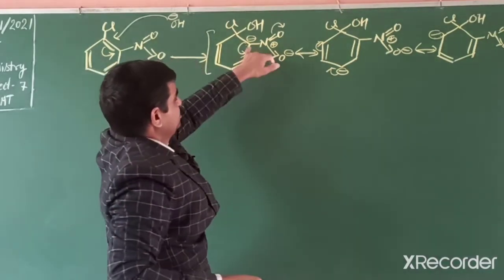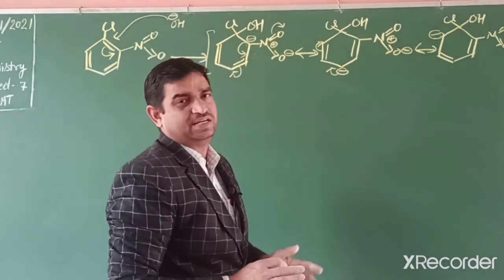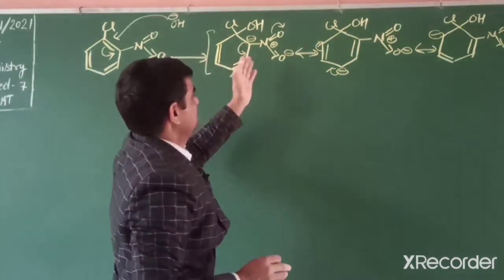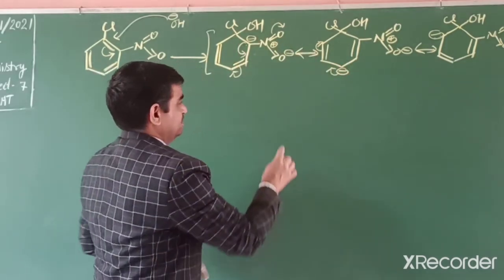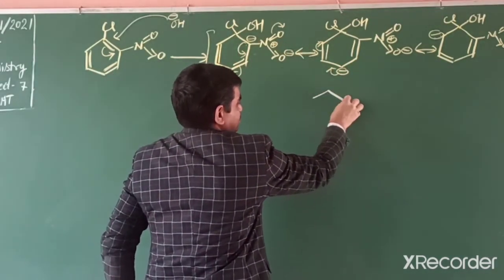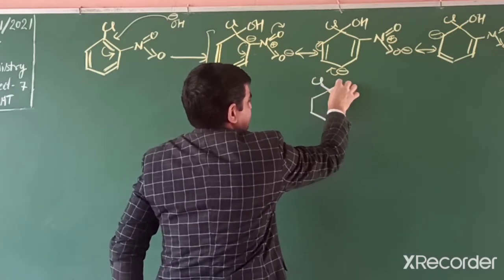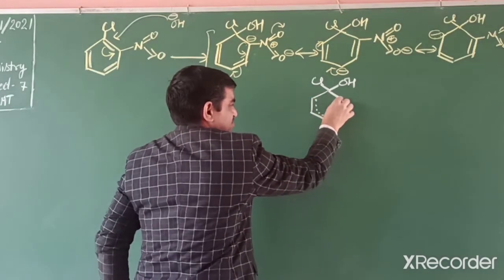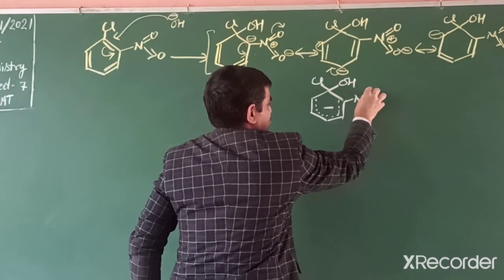In these three structures, first, second, third, all these three structures, negative charge at ortho and para position, and the withdrawing group is situated at ortho position, so it facilitates the reaction. If we draw its resonance hybrid, we can write like this. Negative charge on this ortho and para position, and this one is the electron withdrawing group.